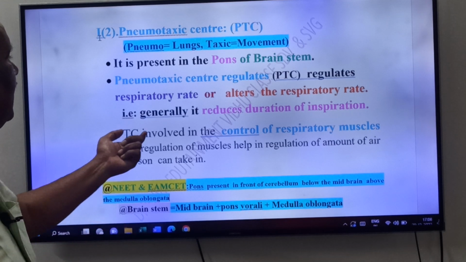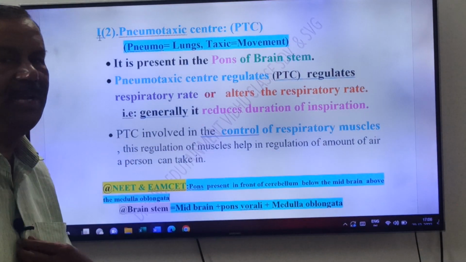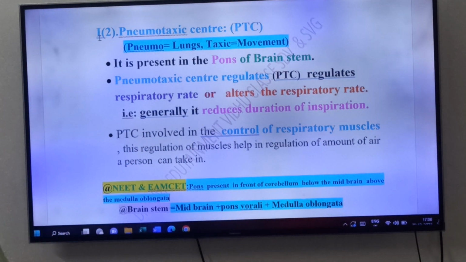For example, generally it reduces the duration of inspiration. This is an MSET and NEET question, friends.